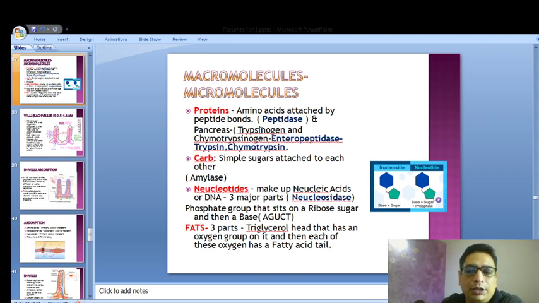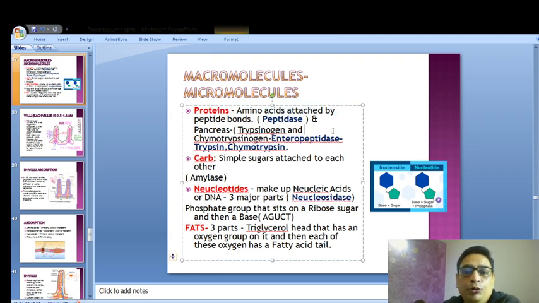Now what happens to these things when they undergo digestion? So proteins are amino acids attached by peptide bonds. To break these bonds, I've used that blue color over here. If you see peptidase, so to break the peptide bond. Now you know every enzyme used to break something, at the end we use ASE. So peptidase is used to break the peptide bonds of proteins and form amino acids.